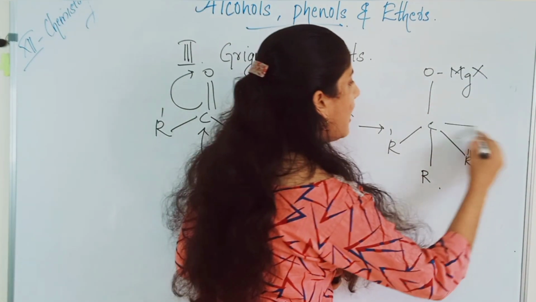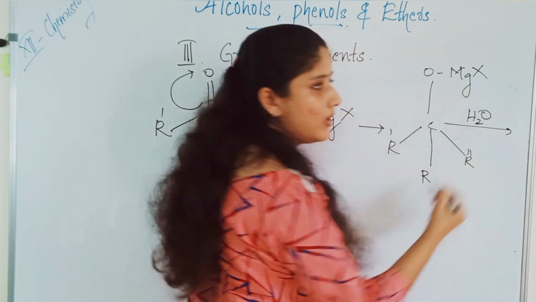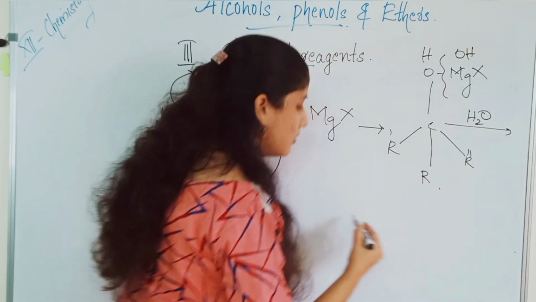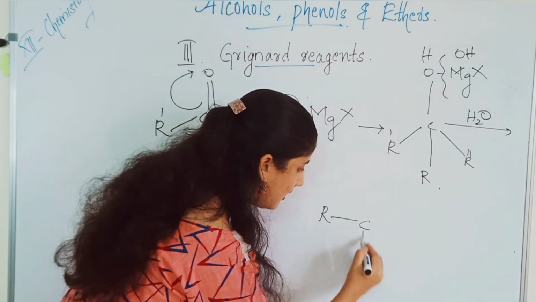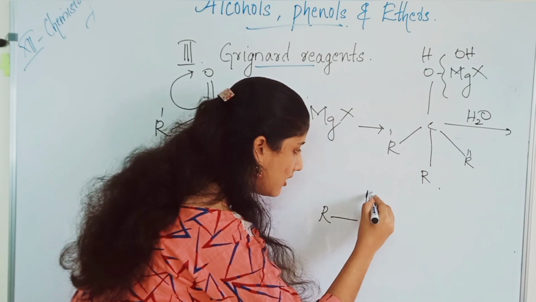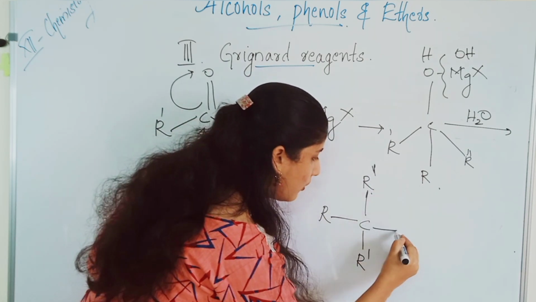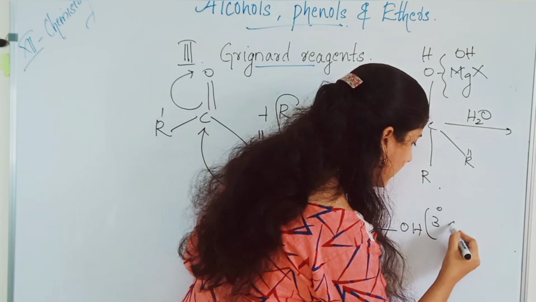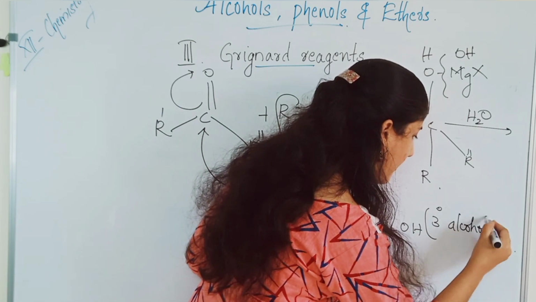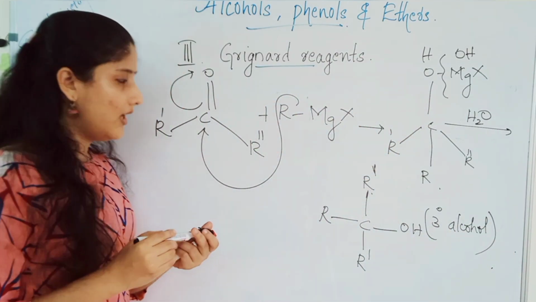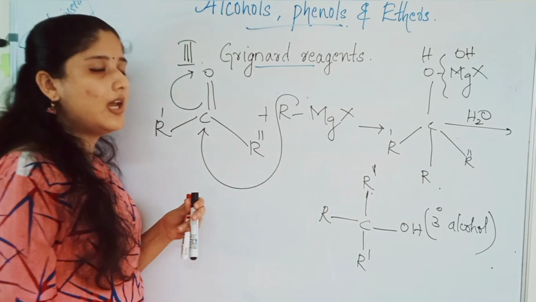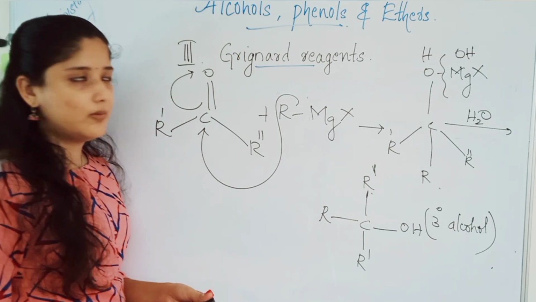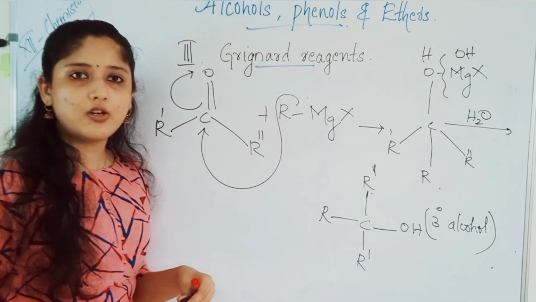And the next step is the hydrolysis step. Addition of water molecule. This bond breaks, here an H and here an OH. So R C R dash, R double dash, OH. This is a tertiary alcohol. We can obtain tertiary alcohol when alkyl magnesium halides or the Grignard reagent react with a ketone. So these are the three reactions of Grignard reagent.